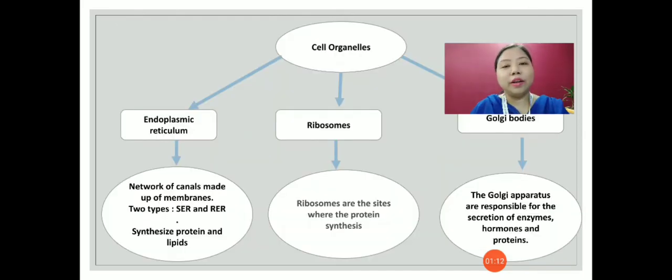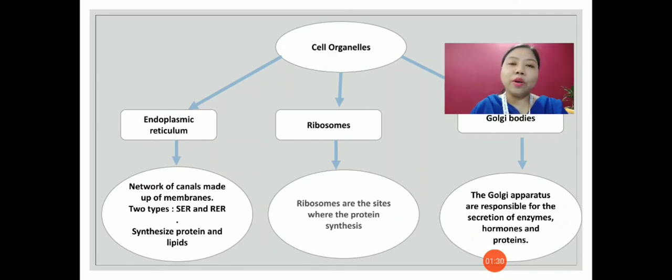Now let us learn about the different structures present inside the cell. Those structures are called cell organelles, and it is actually the cell organelle which is performing all the functions inside the cell.